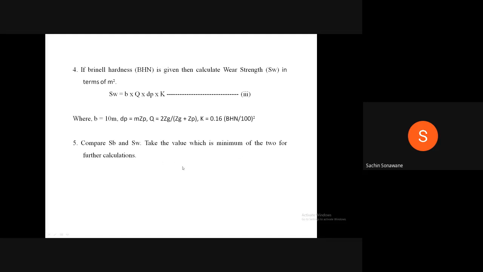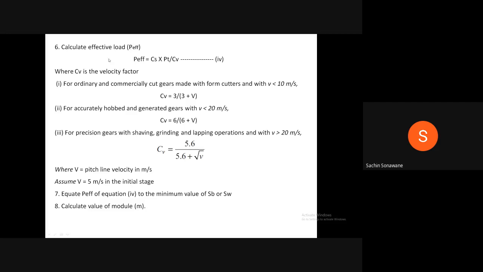Therefore, step number 6, calculate effective load P effective. P effective is equal to CS PT upon CV, where CS is equal to service factor which is provided in the problem. CV is the velocity factor. There are three different values of CV depending upon the manufacturing process of gears.